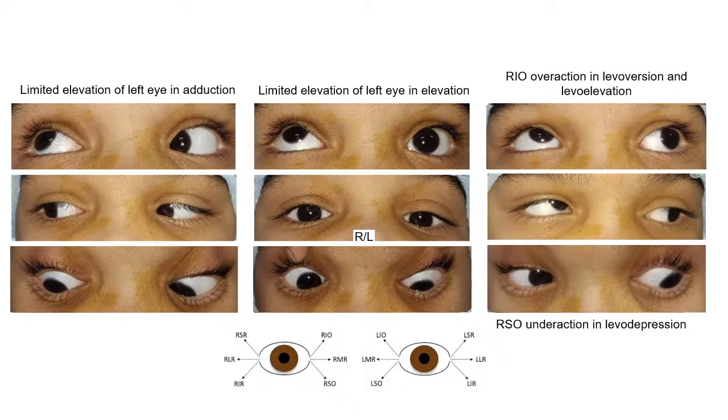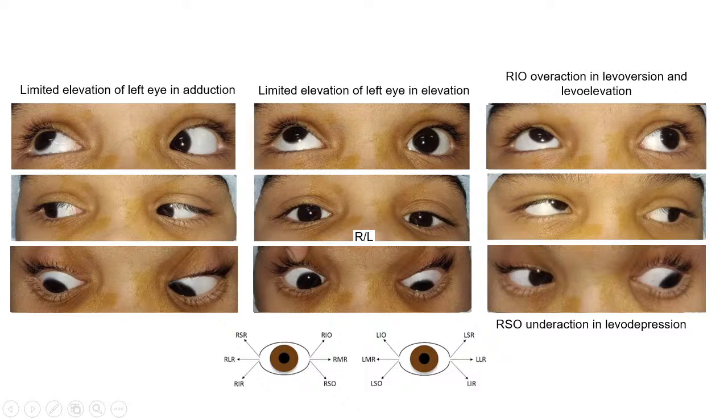If you look at the secondary gazes, especially on levoversion, the amount of hypertropia is increasing, which is suggestive of an inferior oblique overaction. At the same time, on levo depression, there is superior oblique underaction, if you can see there, right? So if you look at just the right eye, it seems pretty clear that it's probably a case of SOP. Another way to confirm is to do what? What is the confirmatory test for SOP? Can anybody tell? Ma'am, Parks 3-step test.